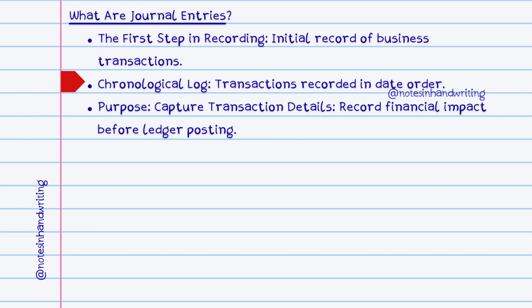All transactions are recorded sequentially based on the date they occurred. This creates a historical timeline of all the financial activities of the business. The primary purpose of creating a journal entry is to capture all the essential details and the full financial impact of a business transaction in one place. This systematic recording happens before the information is transferred or posted to the individual accounts in the general ledger.